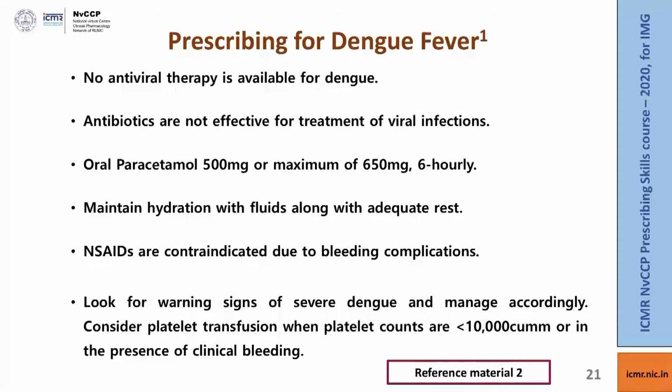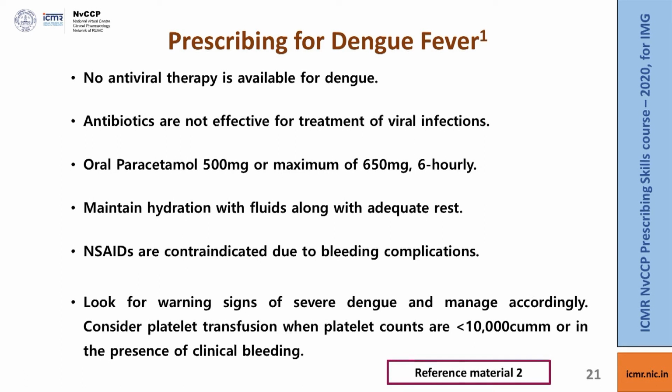So the next differential for this patient was dengue fever. Dengue fever is caused by viruses belonging to the family Flaviviridae. There are 4 dengue viruses known, that is DENV 1, 2, 3 and 4. It is a viral condition, but there are no antivirals available at this time point, and hence the management has to be done symptomatically, and antibiotics are not effective for treatment of viral infections, and they do not have any role unless there is a secondary bacterial infection. So the current management lies mainly in the symptomatic therapy in the form of paracetamol and maintaining adequate hydration and fluids along with adequate rest.